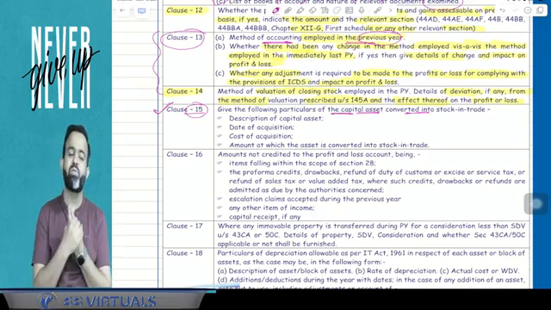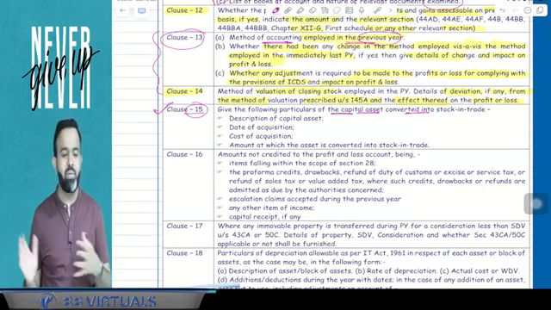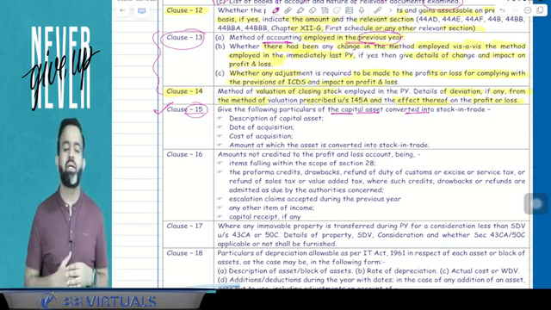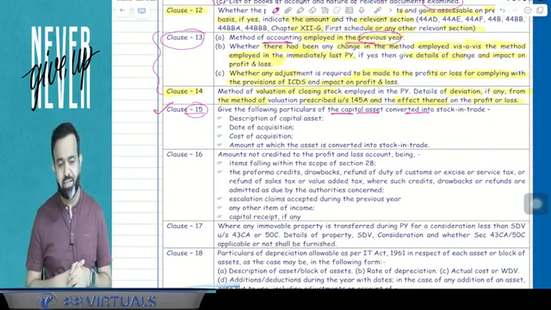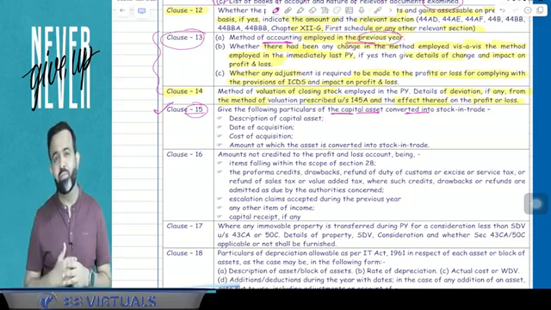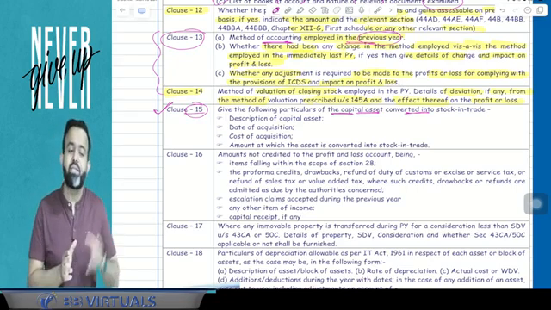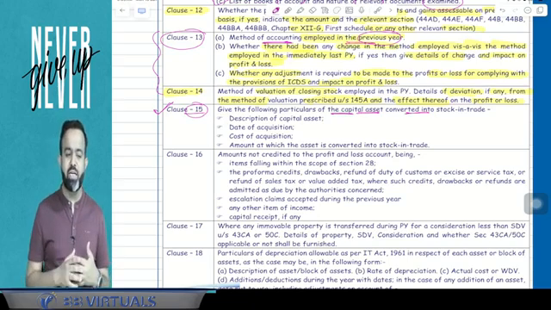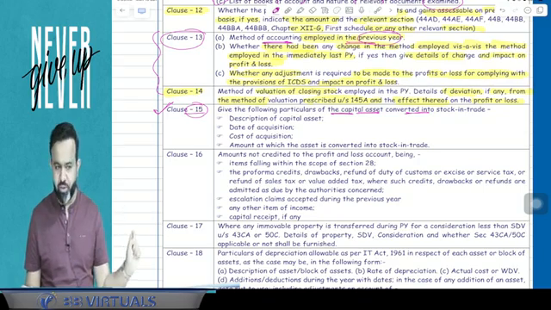So here in clause number 15, the chartered accountant will report whether there is a conversion of capital asset into stock in trade or not. And if there is, then what was the cost of acquisition of that capital asset, the period of holding, the date of acquisition, as well as at what value it is converted. Normally we convert at fair market value, so whatever the fair market value is, we are also required to mention that in clause number 15. You got my point or not?